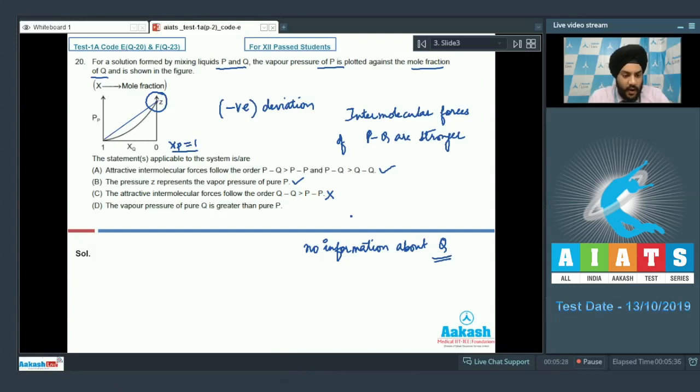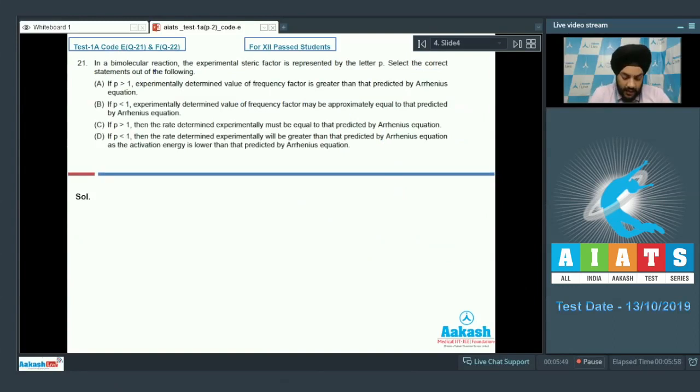If we talk about option D now, the vapor pressure of pure Q is greater than pure P. Again, this cannot be deduced from the graph. There is no information given about Q alone. So students, for this question, we have to mark the correct answer as option A and option B. Let us look at the next question now. Question number 21. In a bimolecular reaction, the experimental steric factor is represented by the letter P.